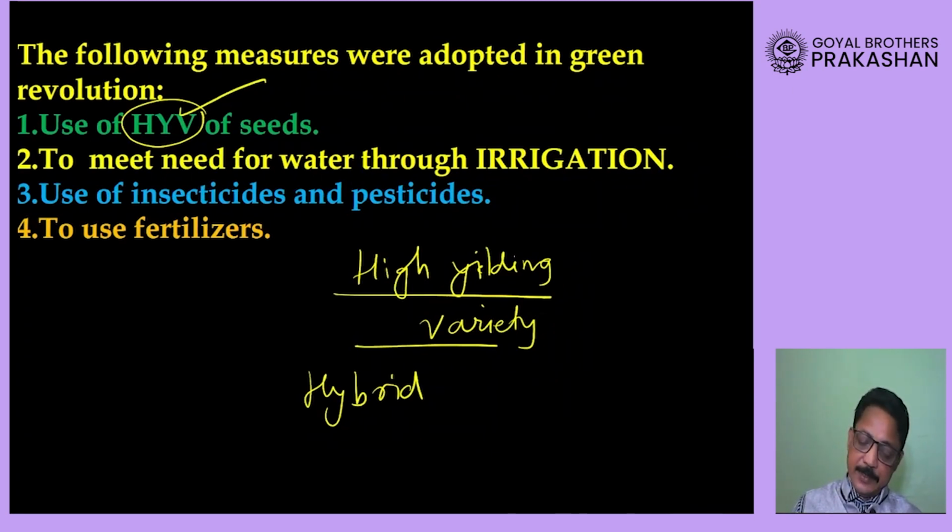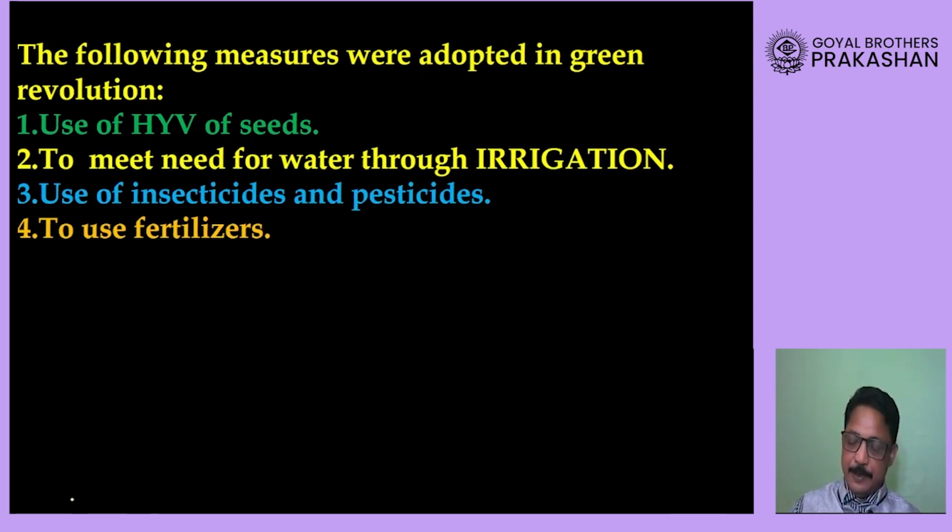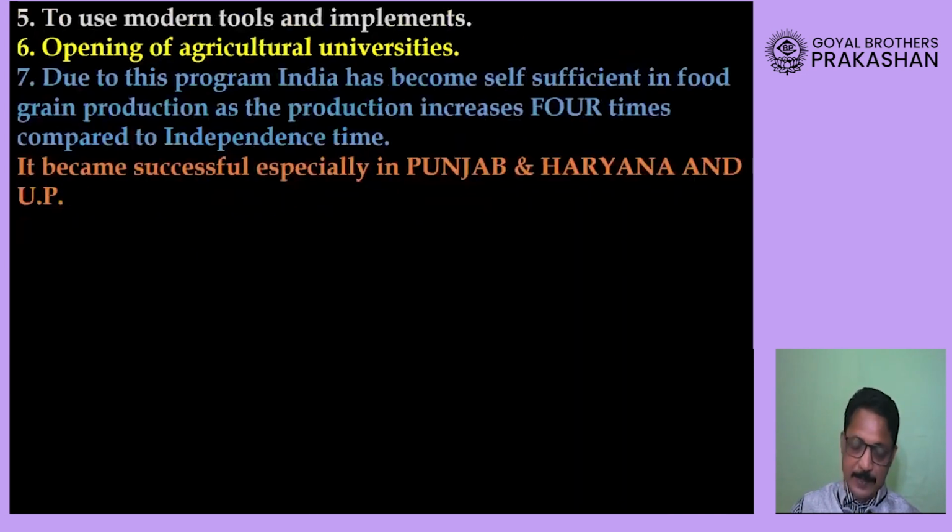Then our government has started irrigation facilities. They have started bringing a lot of land under irrigation, and they are also providing loans to the farmers in order to make arrangements for this irrigation facility. Then the government is also educating the farmers in the use of insecticides and pesticides, and of course fertilizers, by opening agricultural universities.